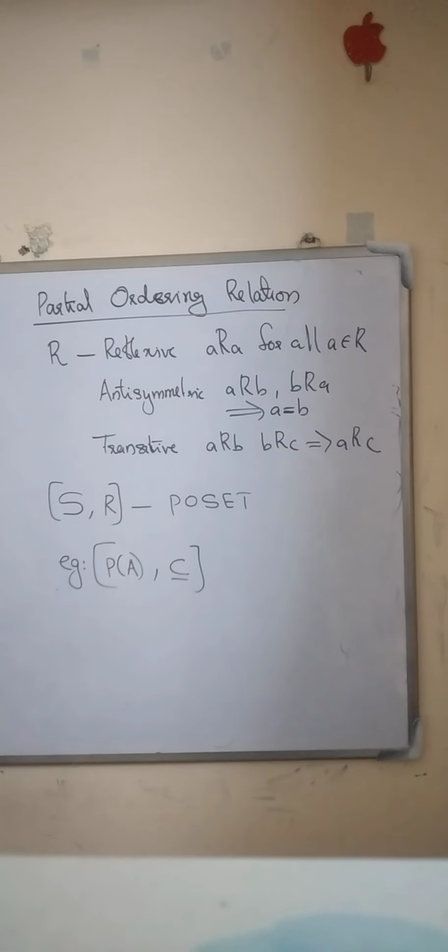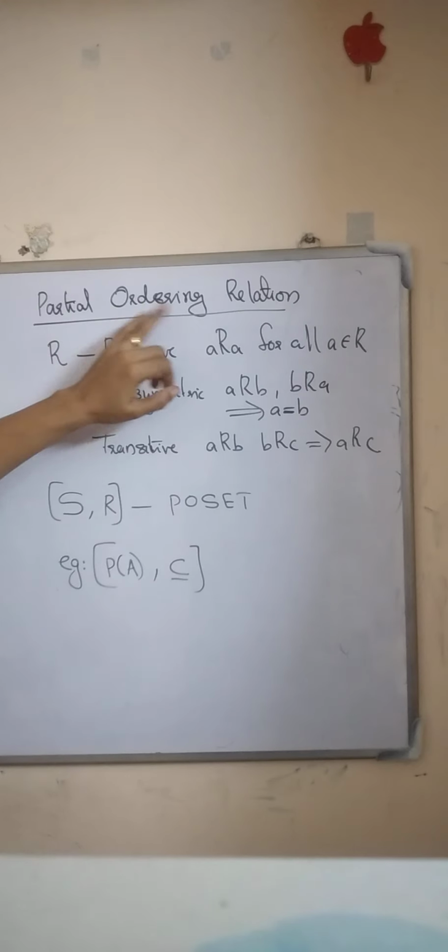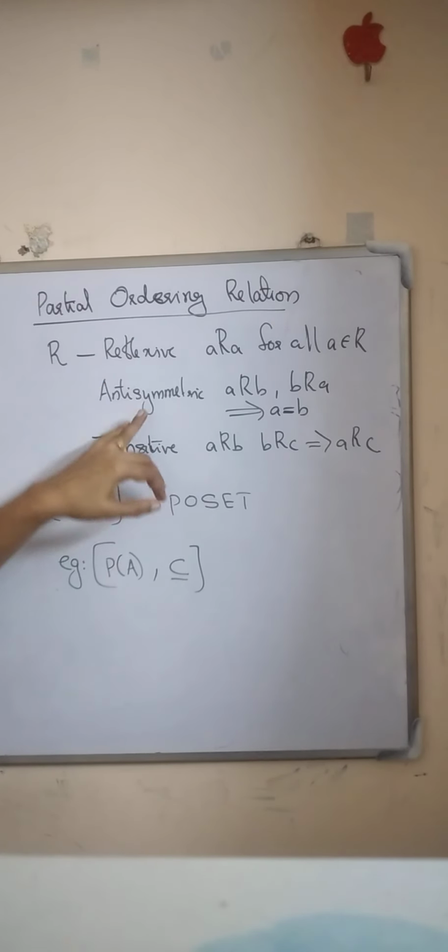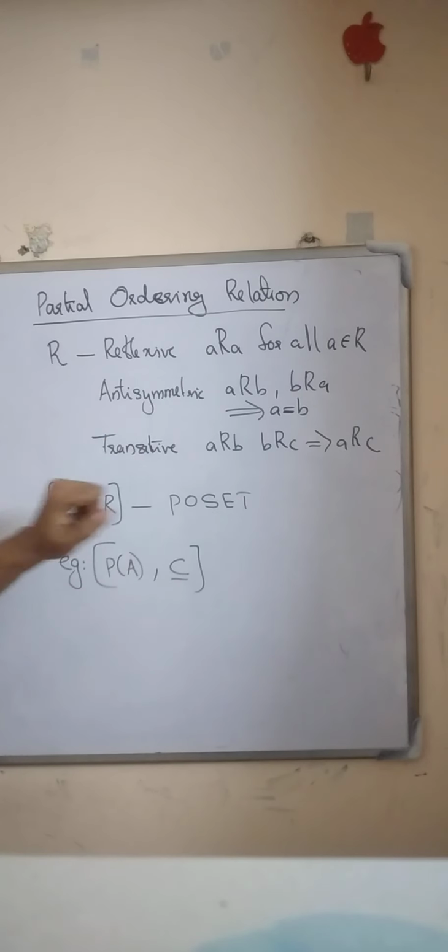We discuss the topics partial ordering and total ordering, also the closure of relation. First of all, we define the term partial ordering relation. Partial ordering relation means that the relation is reflexive, antisymmetric and transitive.